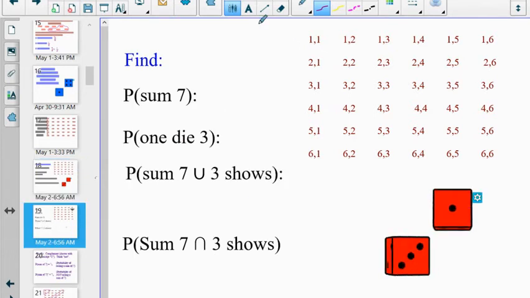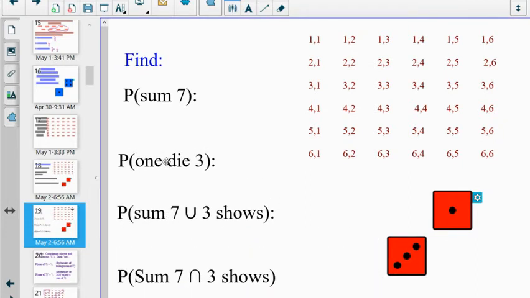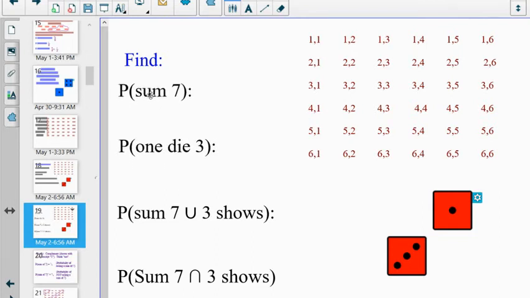Now, I'm going to try to help get you guys used to this notation. So I'll do this slide. But the slide is exactly the same as the previous slide. That was written out in words. This one's written out with symbols, but it means the same thing.